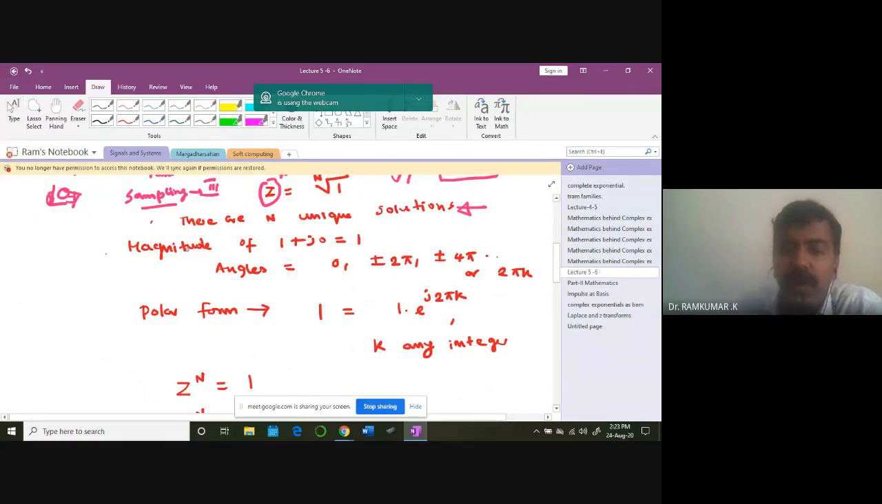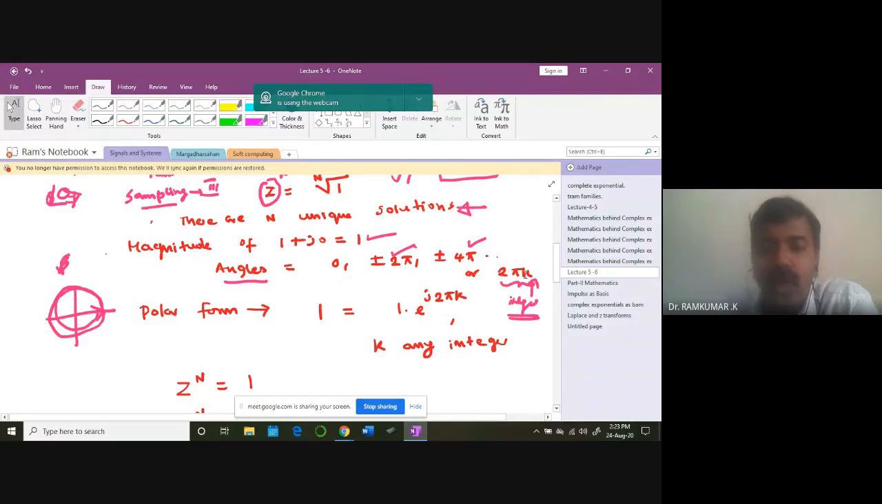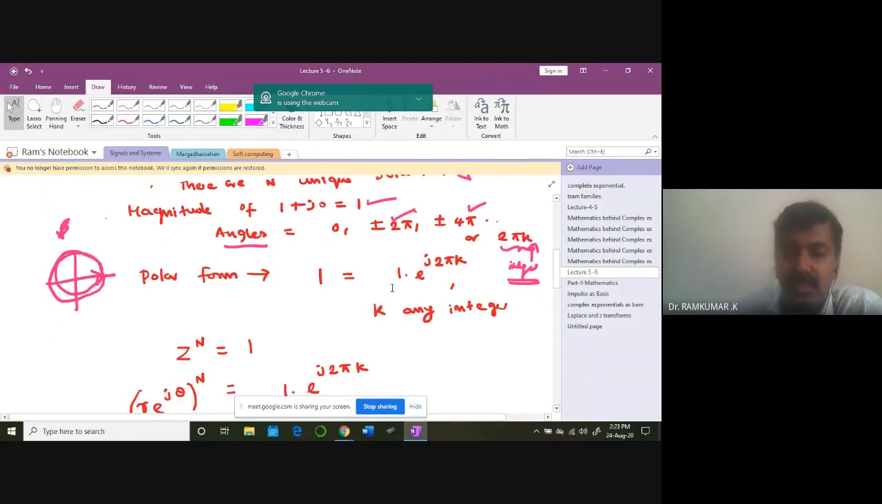Why? The magnitude part of 1 plus j0 is 1. What are all the angles that 1 can have? It can start from 0, then go for one full revolution, or go for another revolution with negative angles: plus or minus 2 pi, plus or minus 4 pi. It goes on like that, 2 pi k, with k being an integer. So the polar form of 1 I can write like this.